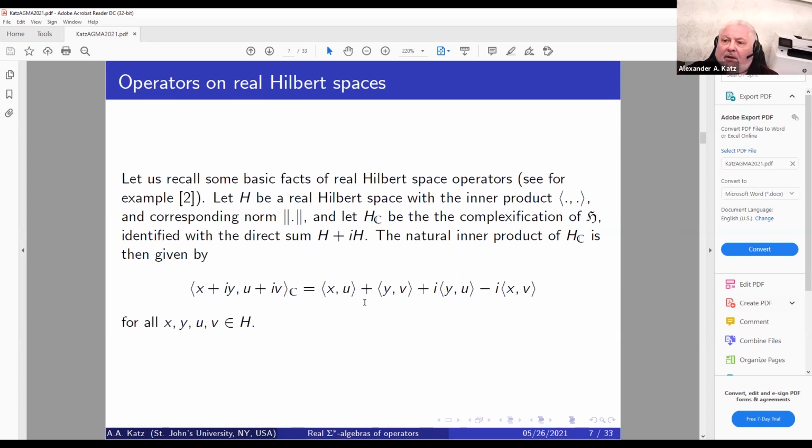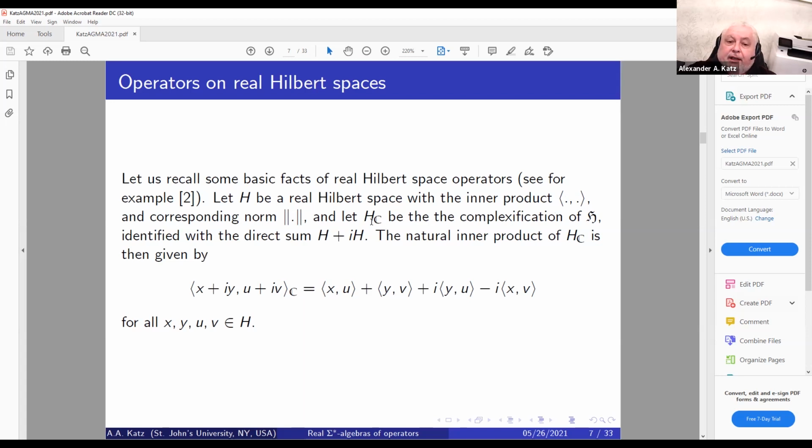So first, for the listeners to understand what's going on and what is the purpose and the difference of a complex case versus real case, let us discuss some specifics of operators on a real Hilbert space. So let us recall some basic facts. If H is a real Hilbert space with an inner product, and the corresponding norm generated by the inner product.